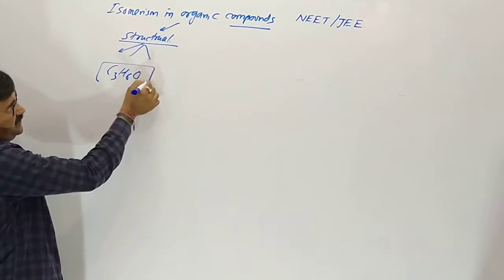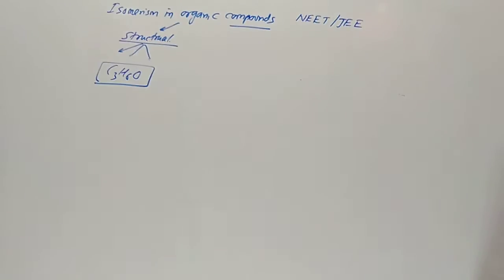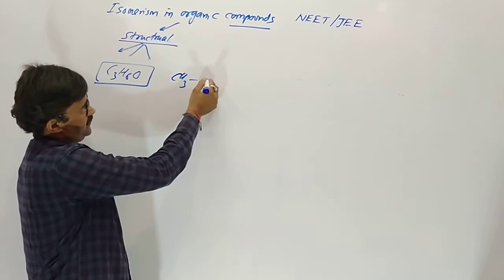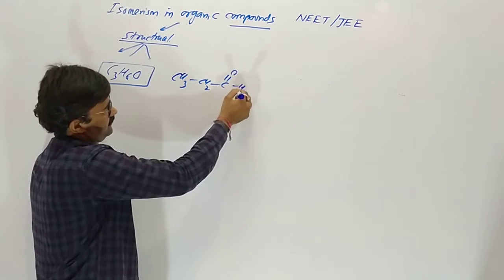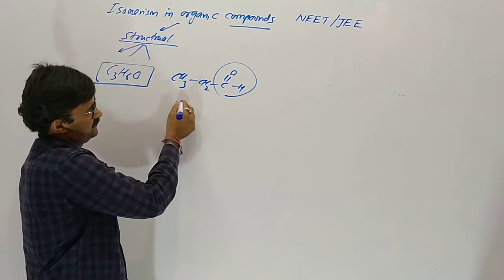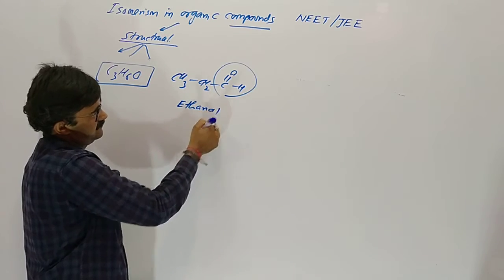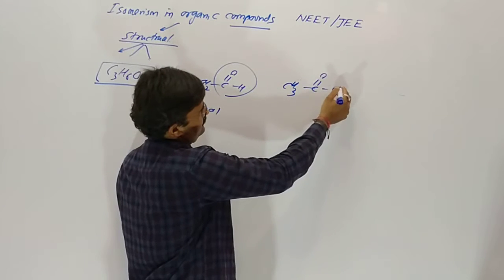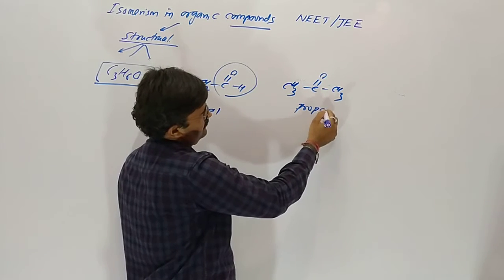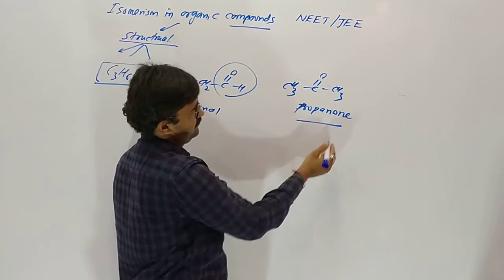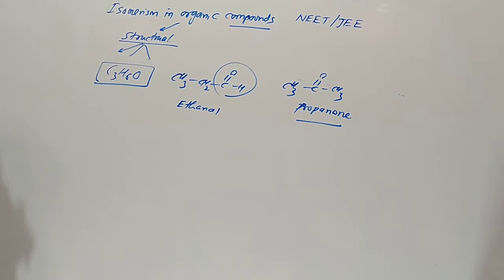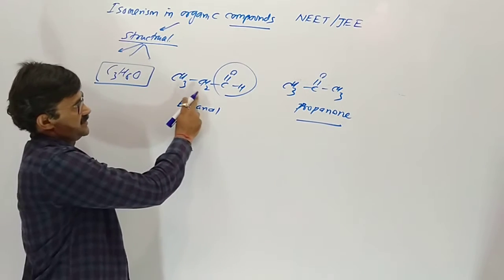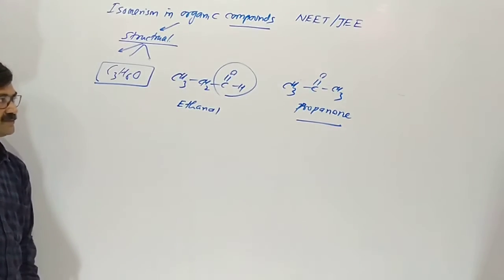Here you can see C3H6O gives first of all propanal, which is an aldehyde, along with a ketone, propanone. The number of carbon is 3, hydrogen are 6, and 1 oxygen.